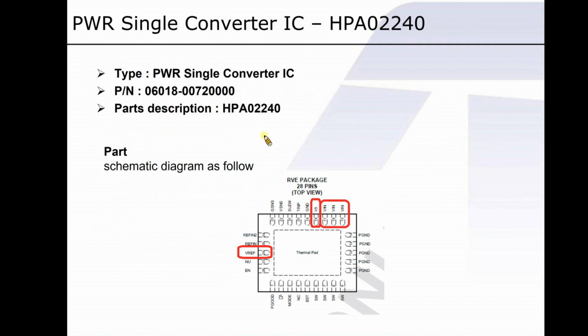The other example is HPA02240, and it's the conversion from high to low voltage. So please note that there is an extra LDO called V reference, which is pin 26, and it needs to be checked out as well.